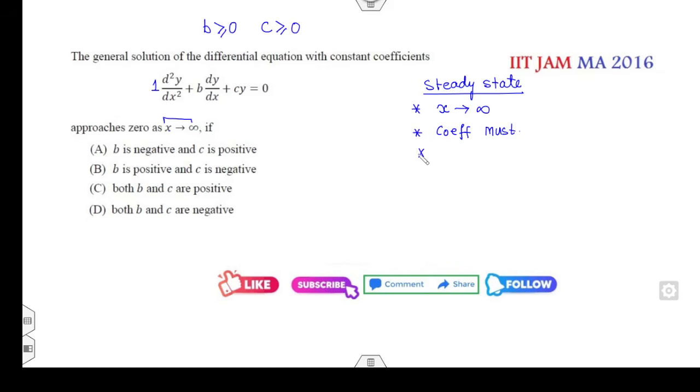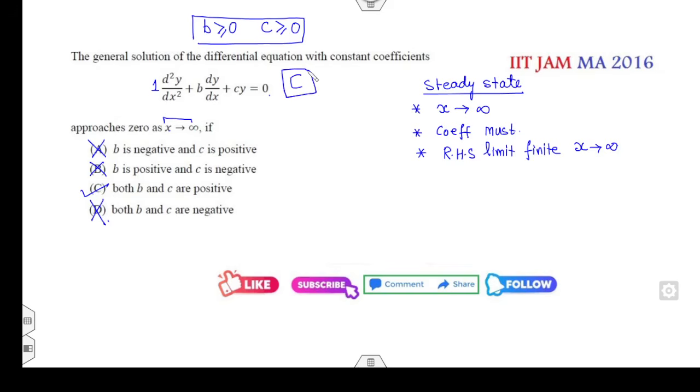Third is the right hand side limit. The right hand side limit must be finite whenever x approaches infinity or minus infinity. And 0 is finite, so the answer is: whenever b and c are both positive. B negative is wrong, c negative is wrong, both positive is right. D is wrong is the right answer of the problem. So you can see that within 15 seconds you can get the answer in the right time.